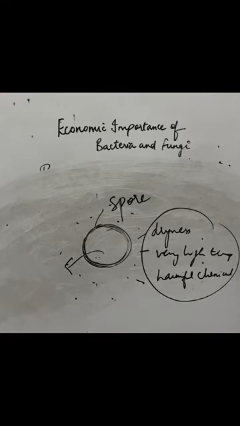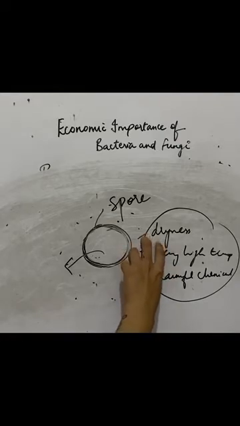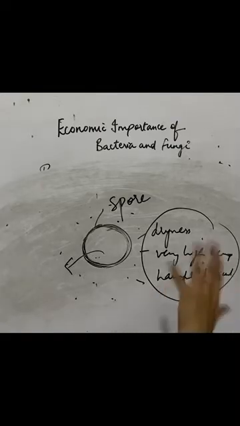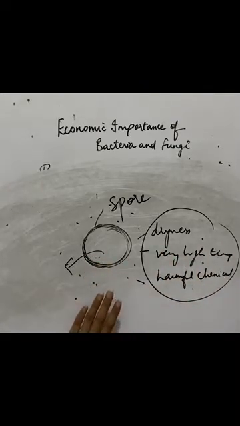pass away. These situations are known as unfavorable conditions because it cannot tolerate very dry weather, it cannot tolerate very high temperature, and it cannot tolerate any of the harmful substances. So these are unfavorable conditions for the bacteria. It cannot grow in these conditions. In that case, bacteria takes the shape of a spore.